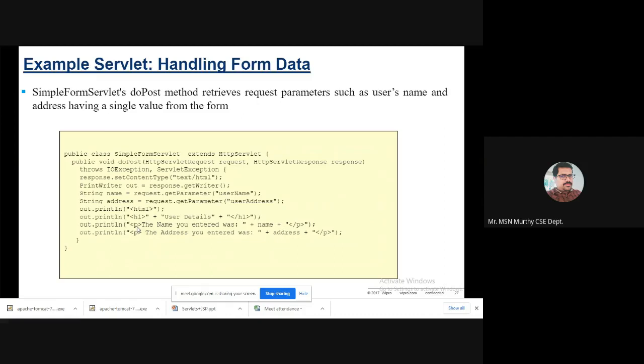H1 means what? That heading, user details, and two paragraphs will be printed. The name you entered was, name is retrieved using getParameter; name stored the username value. Address stored the user address value, which will be printed here.